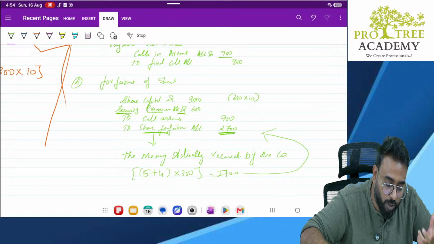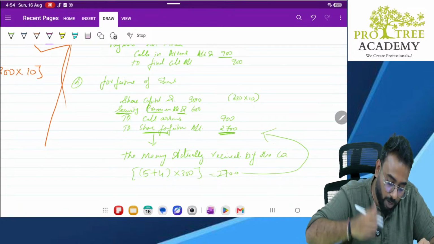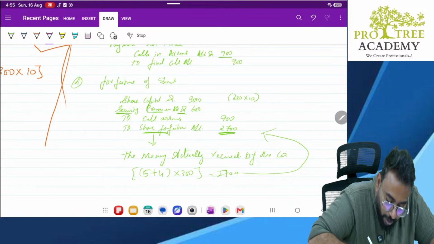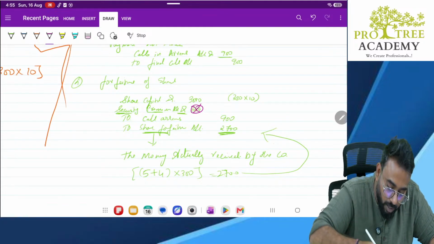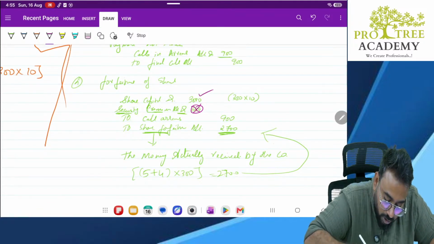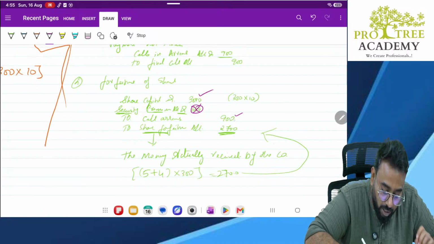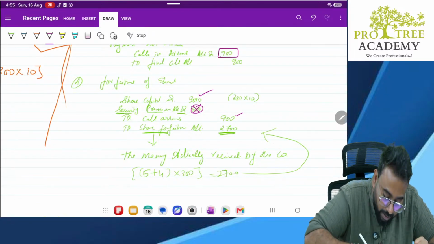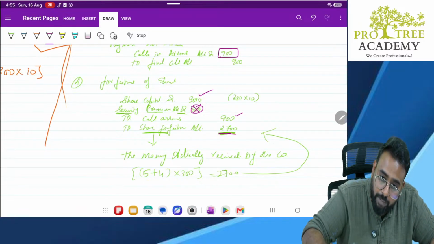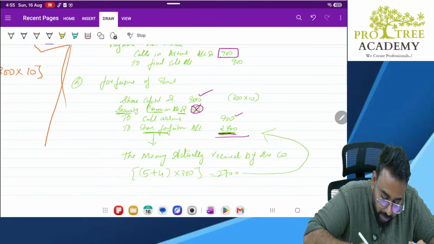One more explanation, how journal entries work. If I would not have written this security premium, how much should I have debited? 3000. How much should be the credit of calls in arrears? 900, because that much was the balance receivable. How much amount has already been collected? 2700. Can you balance it?